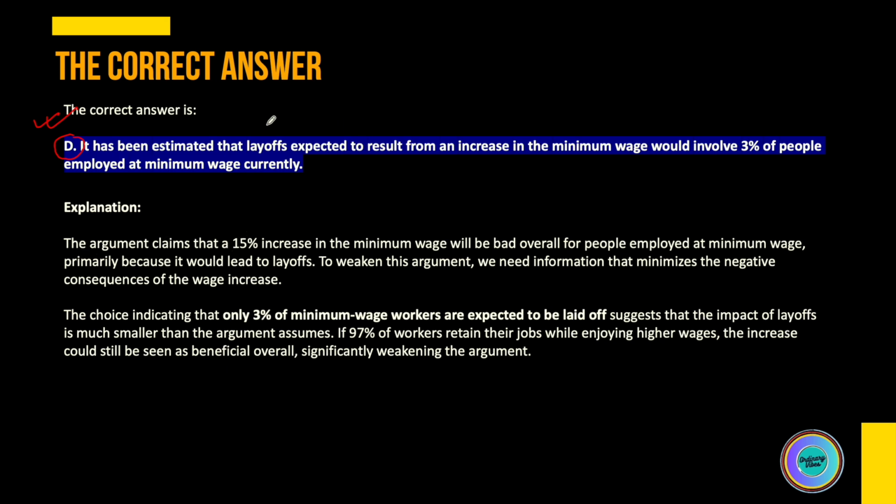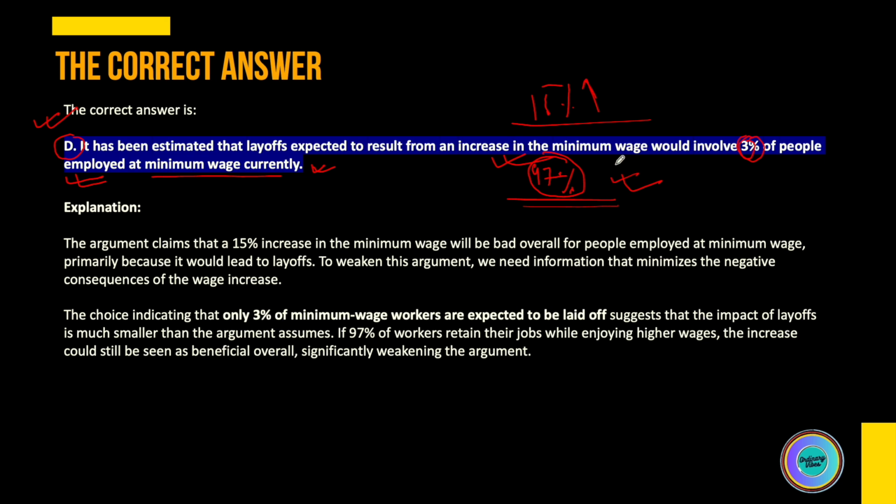This argument clearly says that 3% of the people who are employed at minimum wage will be laid off. Now let's try to dissect this. So 3% will be laid off, which means that 97% will not be laid off. They'll still be employed, and these will be the people who will be benefited by the 15% increase in the minimum wage.